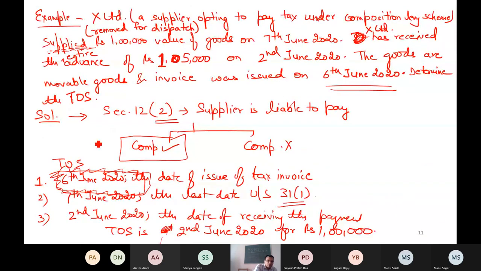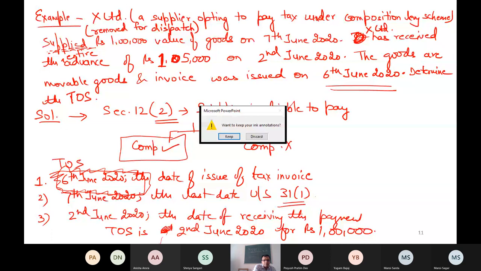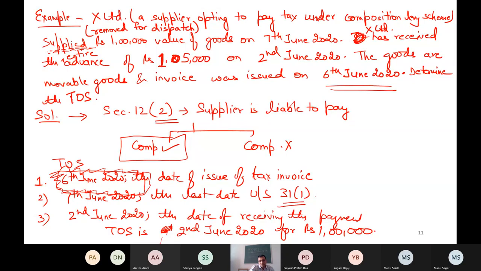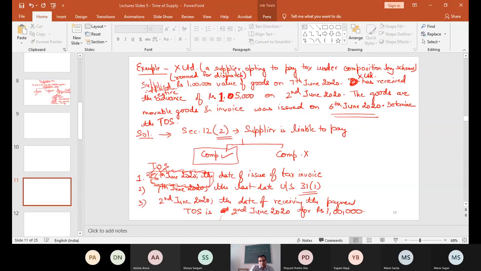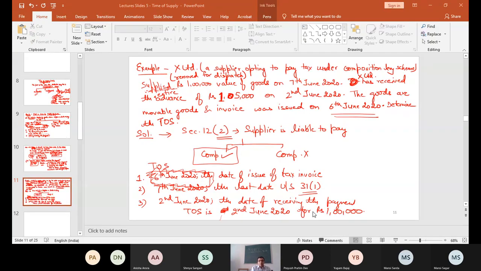Till this point, is the question clear? Please raise your hand. Numericals can also come for this time of supply. Okay, this is how they frame the numericals also. Great. So numerical is clear. Now the question is not yet over. Let me continue it.